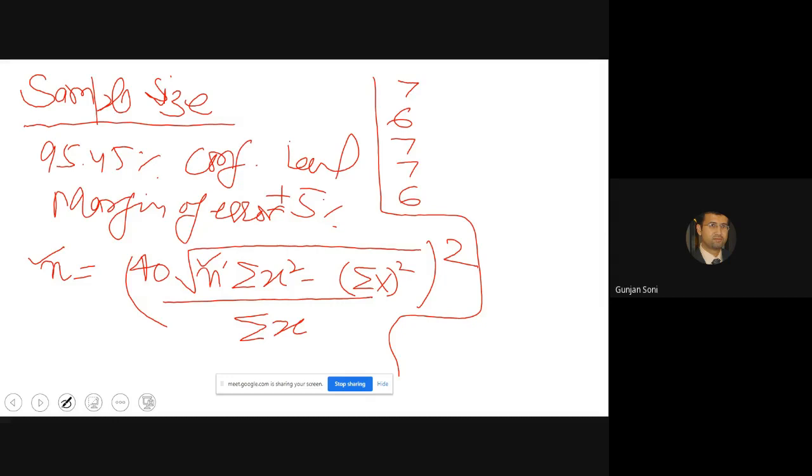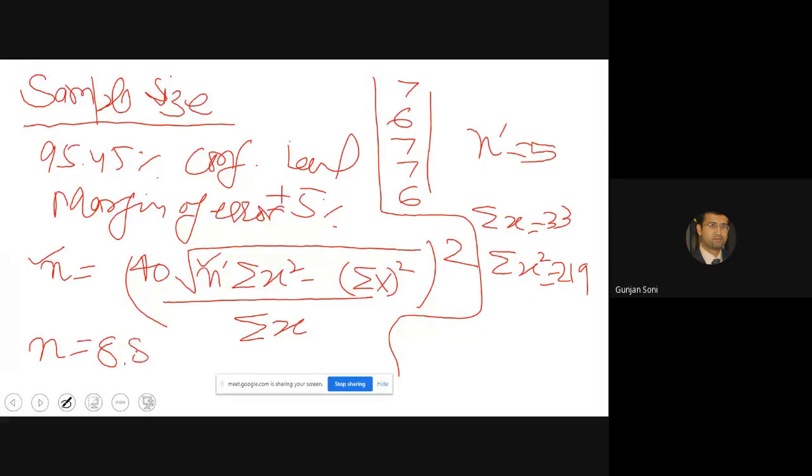Then we can easily do these calculations. Summation x comes out as 33, summation x square comes out as 219, and n dash is 5. We get the value of n as 8.81, or 9 readings.